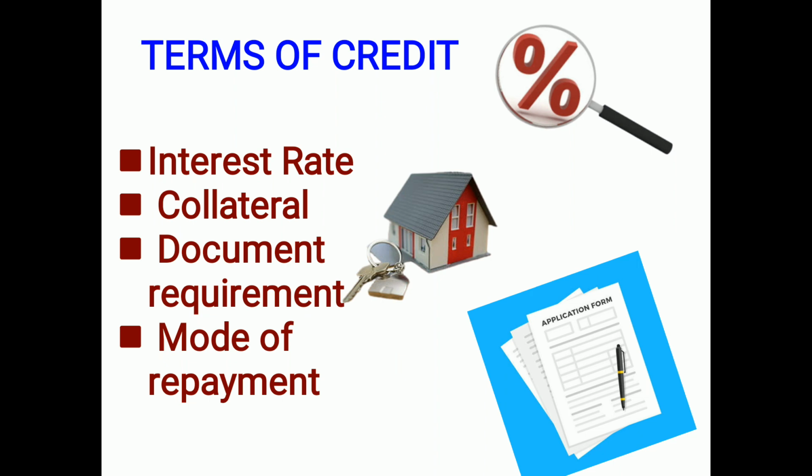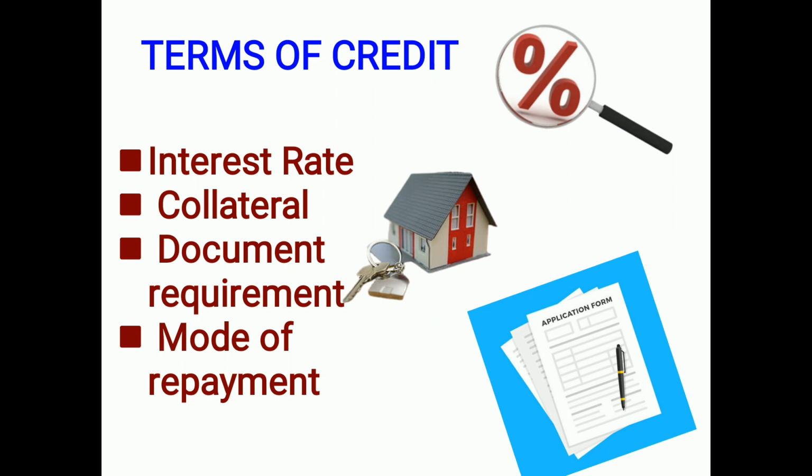He or she has to submit the 3 months bank statement, the salary account bank statement. Apart from the 3 months bank statement, he or she has to submit the salary proof and the proof of address. With these 3 documents, and also with the help of a PAN card or voter card, it is possible for the bank to provide a loan to us, if their criteria is satisfied. So in such cases, document requirement is required.